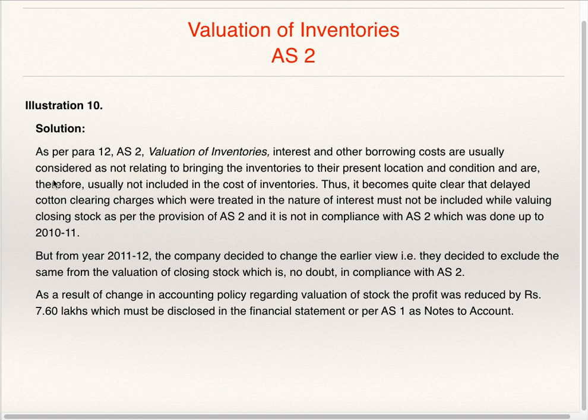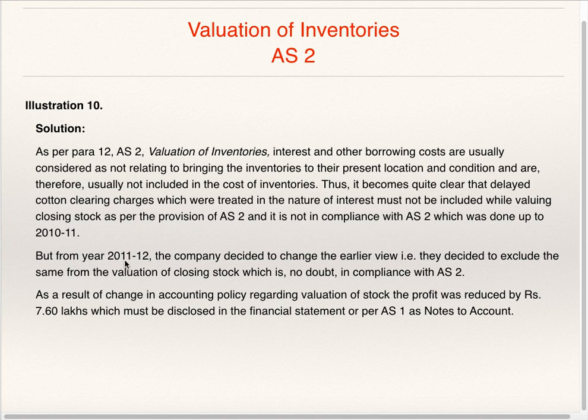Even if there is a decrease in profit, interest charges are not to be included in valuation of closing stock. As per para 12 of AS2, valuation of inventories, interest and other borrowing costs are usually considered as not relating to bringing the inventories to their present location and condition and are therefore usually not included in the cost of inventories. Thus, delayed cotton clearing charges, which were treated in the nature of interest, must not be included while valuing closing stock as per AS2, and what was done up to 11/12 is not in compliance with AS2.